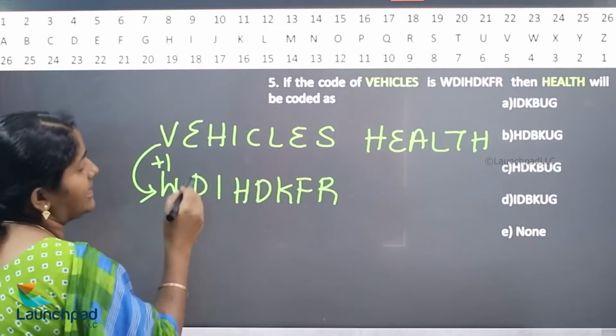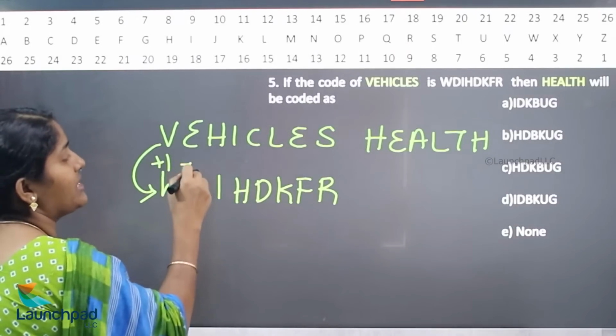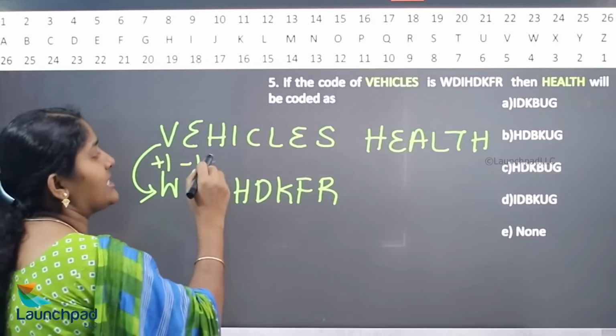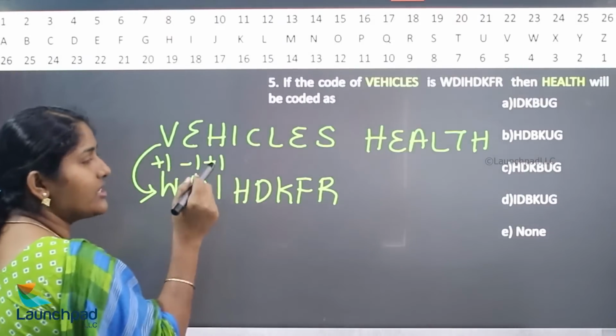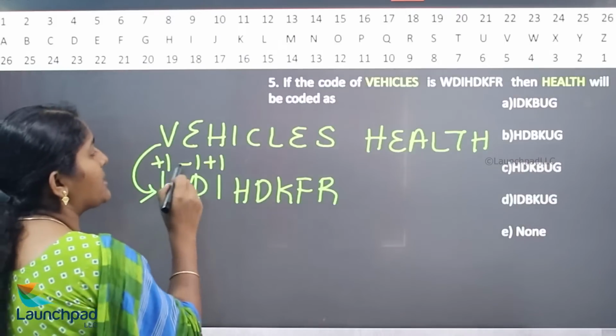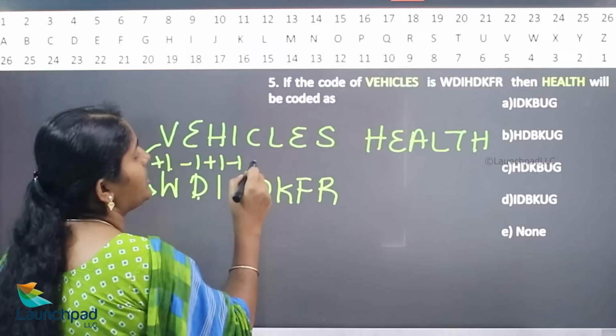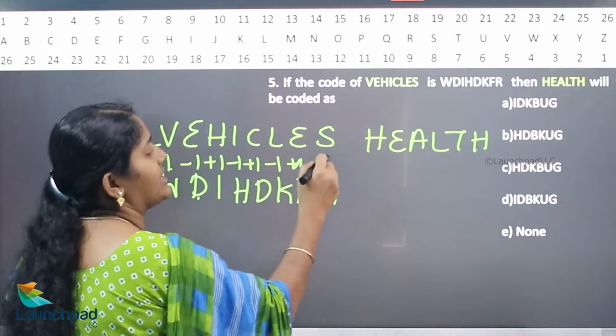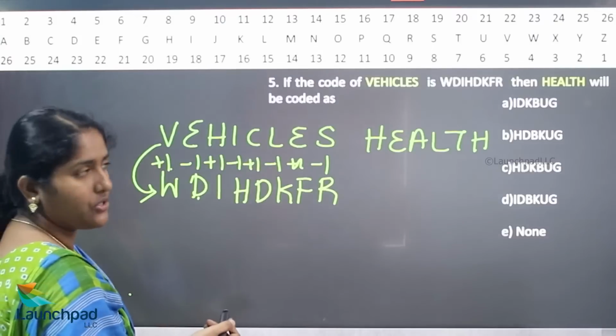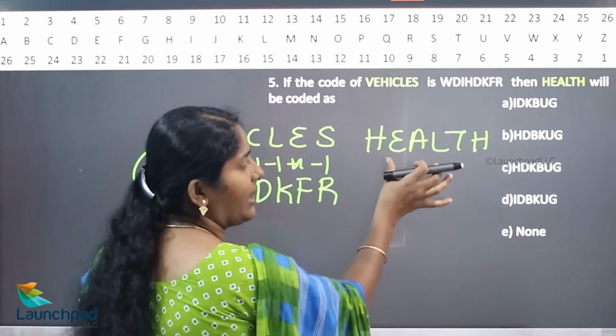What is the next letter for E? D. That is previous letter of E is D. Next letter of H is I. Previous letter of I is J. So in this code they are using the method +1, -1, +1, -1, +1, -1. Previous letter, next letter, previous letter. Same procedure which is used for the word of health.